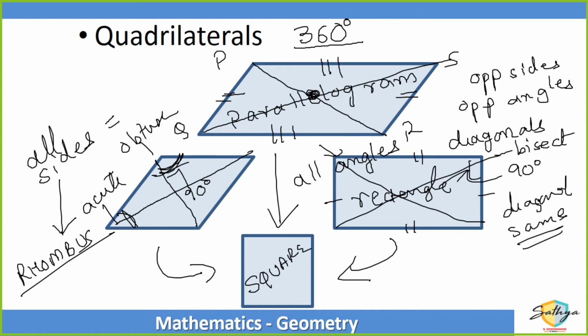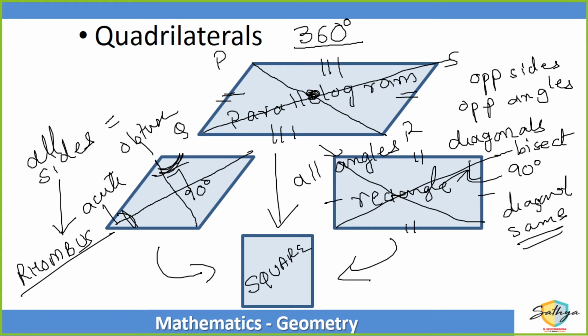So all the properties of a parallelogram come into the rhombus and rectangle, and all the properties of the parallelogram, rhombus and rectangle are ultimately inherited by the square. Did you get it? So if the parallelogram is the grandfather, then the rhombus and rectangle are its children, and the square is its grandson.